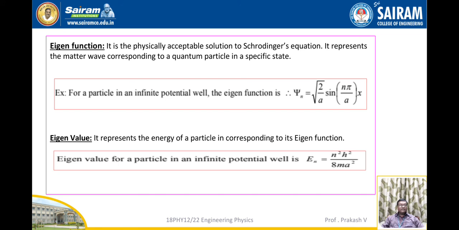And the eigenvalue represents the energy of a particle corresponding to its eigenfunction. The eigenvalue for a particle in an infinite potential well is given by En is equal to n square h square by 8ma square.